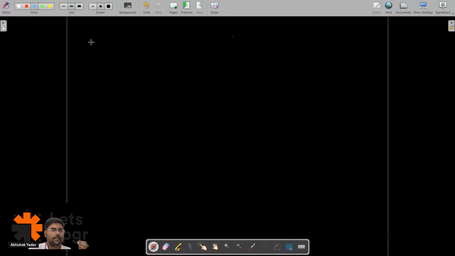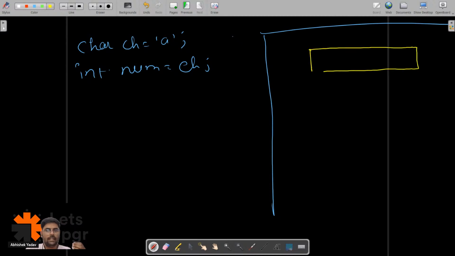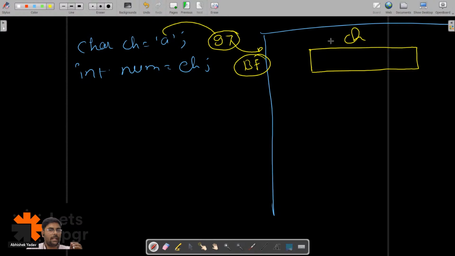Char ch is equal to A, and int num is equal to ch. So what is happening here? I have a memory, and here 1 byte will get allocated to this ch. This A will get converted to the ASCII code, and the ASCII code of A is 97, and this 97 will get converted to the binary format. Let's assume the binary format of 97 is 0010101.